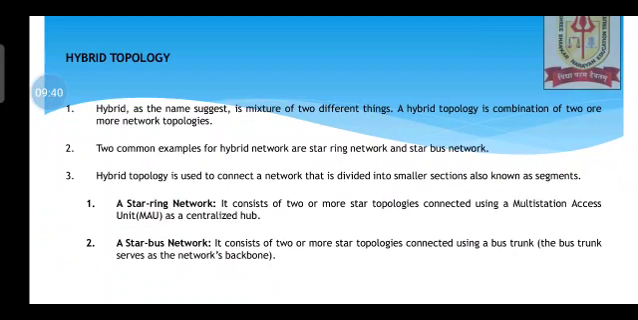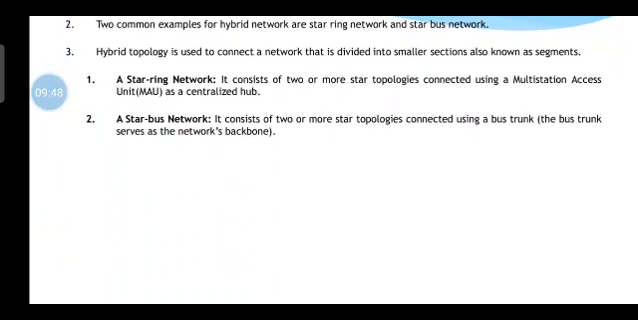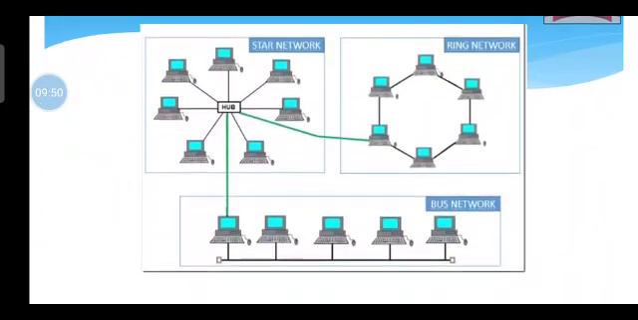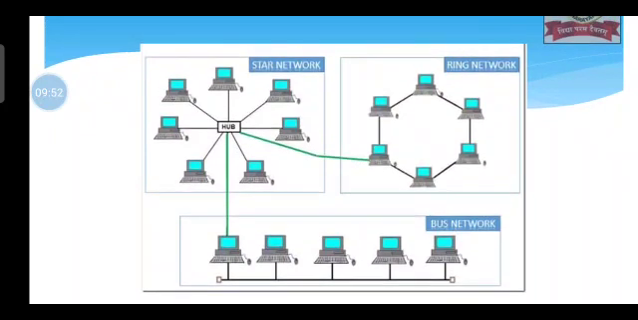As far as star and bus is concerned, it consists of two or more star topologies connected using a bus trunk, and that bus trunk is nothing but a backbone. I hope the point is clear. So this is a star and ring network, and again a star and bus network could also be there. Fine. So this is how